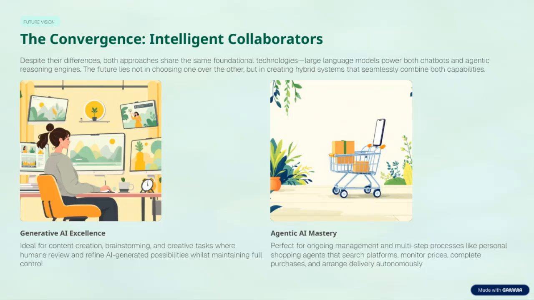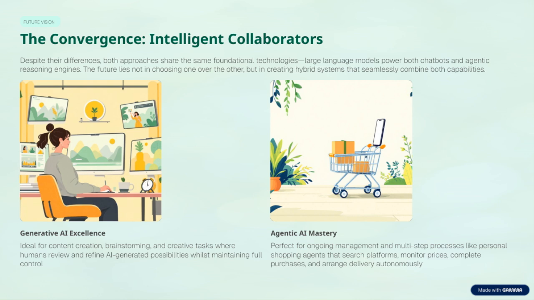Let's take a closer look at some practical applications of these advanced AI capabilities. For example, agentic AI is perfect for ongoing management and multi-step processes. Think of personal shopping agents that can search various platforms, monitor prices, complete purchases, and even arrange delivery, all autonomously. It's like having a dedicated assistant working behind the scenes to handle complex, repetitive tasks efficiently.